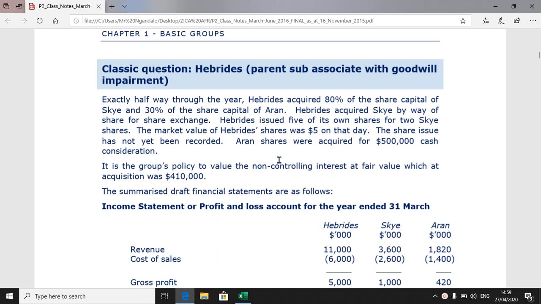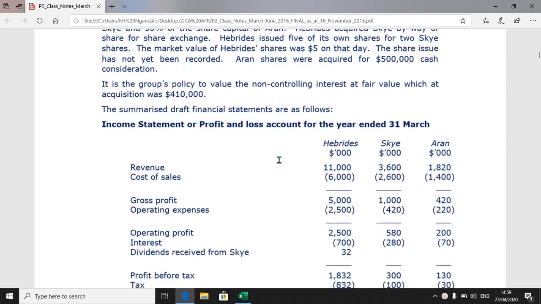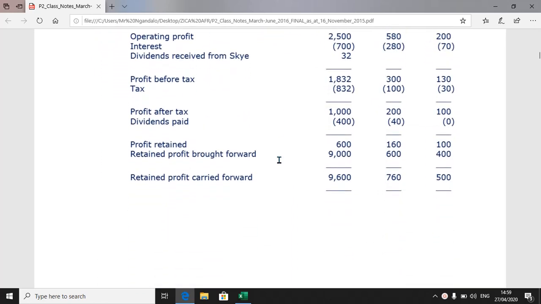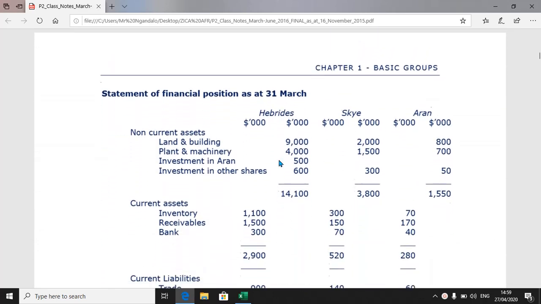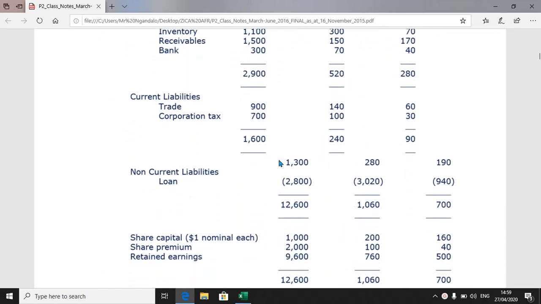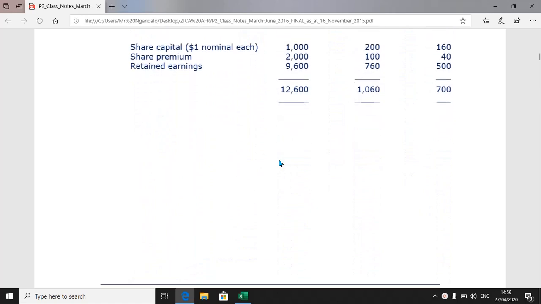I want to continue with group accounts basic, and this should be the last question that I would like you to do. I'm going to show you the key workings, and then you're going to go straight on to consolidate. According to the requirement, let me just go down to this question. The requirements are as follows.